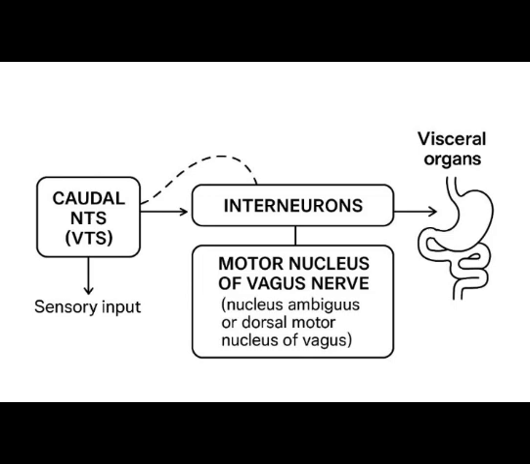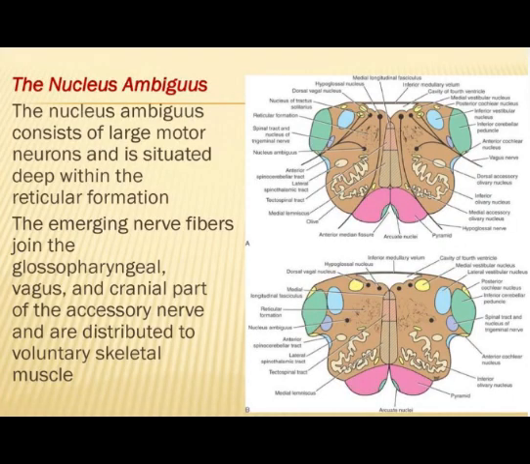Now, the nucleus ambiguus, which we just talked about, is a central nucleus that is responsible for innervation of the muscles of the pharynx and the larynx, and is innervated by the vagus and the glossopharyngeal nerve. Now, you should also know that some pharyngeal muscles are innervated by the 11th cranial nerve, which is the spinal accessory nerve.